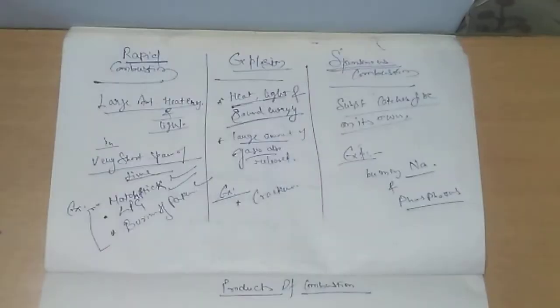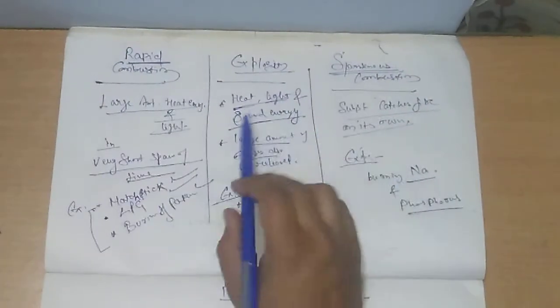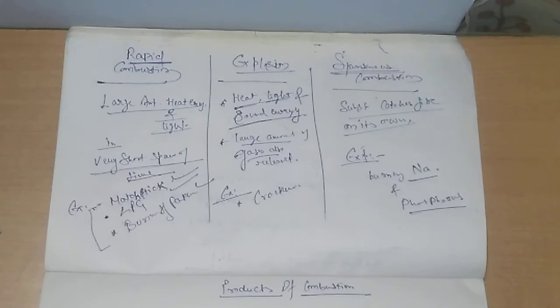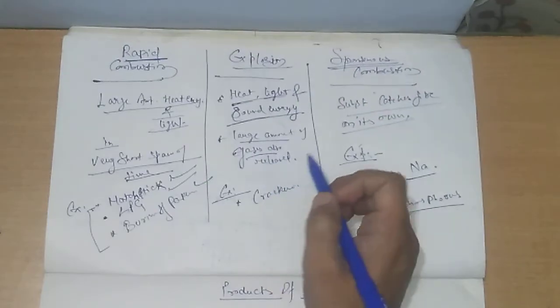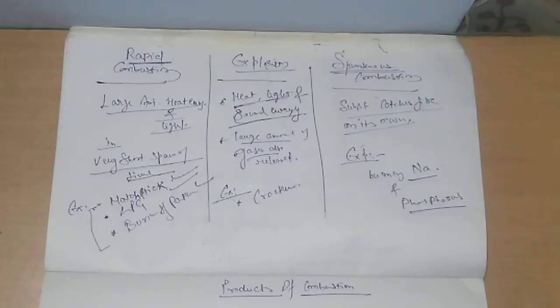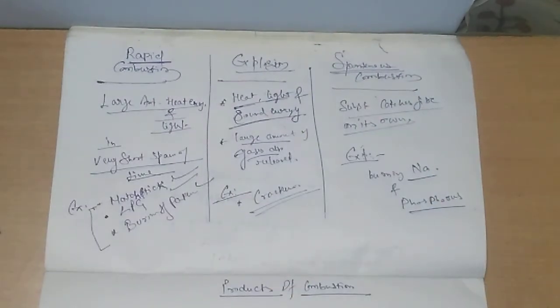Now explosion. When we are talking about explosion, we are talking about sound. Heat, light and sound energy is produced when an explosion happens, and along with this, a large amount of gases are also released, which causes pollution. During the Diwali season or the New Year time, the level of pollution increases due to the burning of crackers. So a cracker would be an example of explosion, clear. It produces heat, light and sound energy, as well as a large amount of gases.